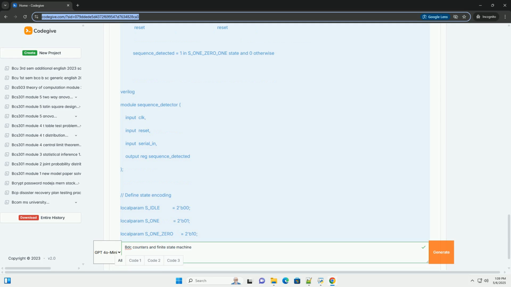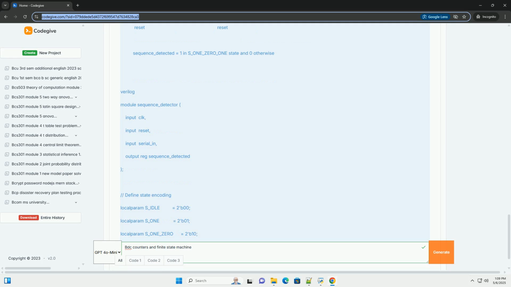Part 2, Finite State Machines, FSMs. 2.1 Understanding Finite State Machines. What is an FSM? A finite state machine, FSM, is a mathematical model of computation used to design sequential logic circuits. It consists of a finite number of states and transitions between those states based on input signals.